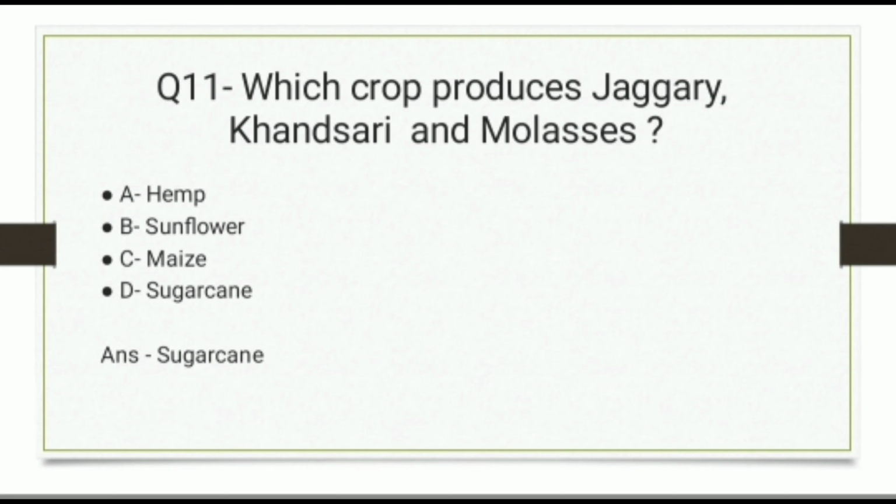Question 11. Which crop produces jaggery, khansari and molasses? And the options are hemp, sunflower, maize, sugarcane. And the correct answer is sugarcane.